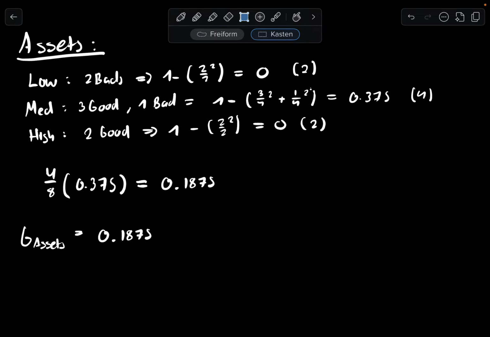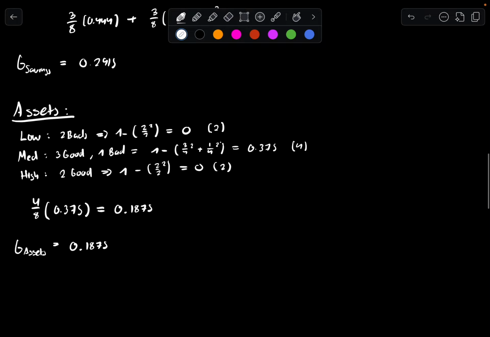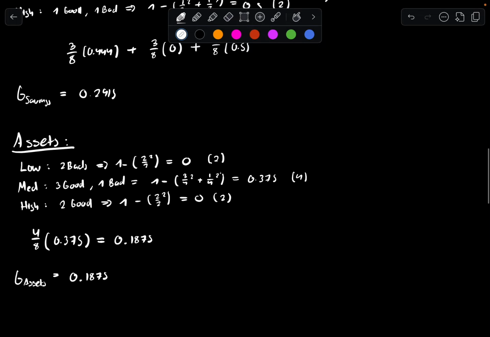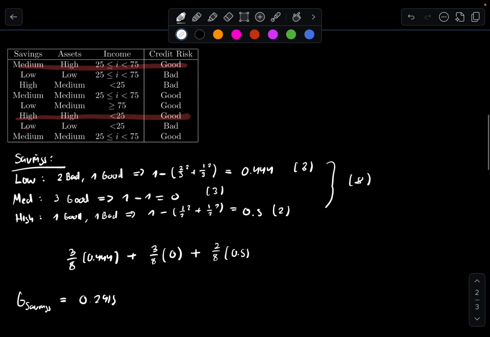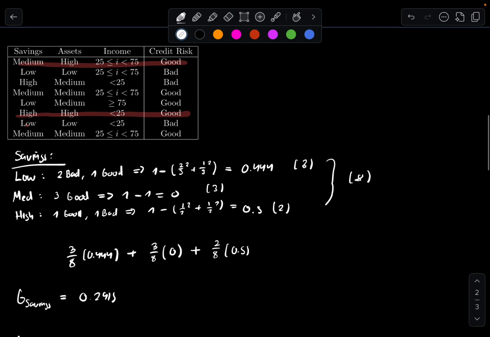And now the last one is going to be income. So income, okay, let's check it out. In income, we have 3 different cases.